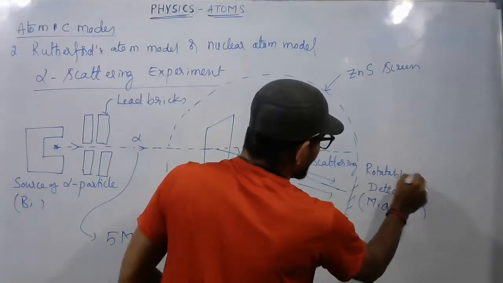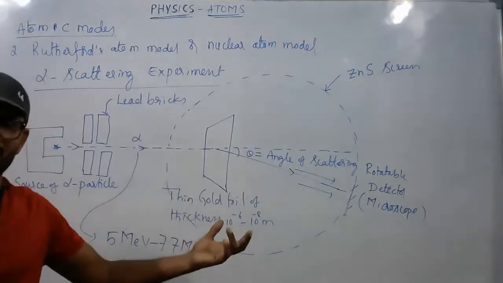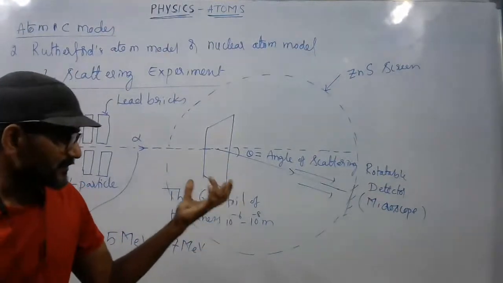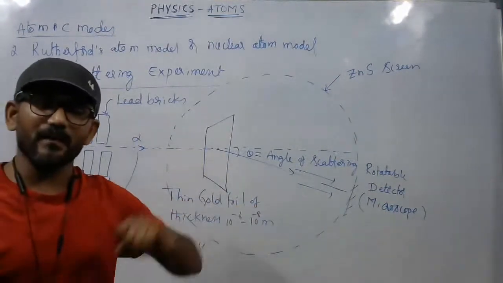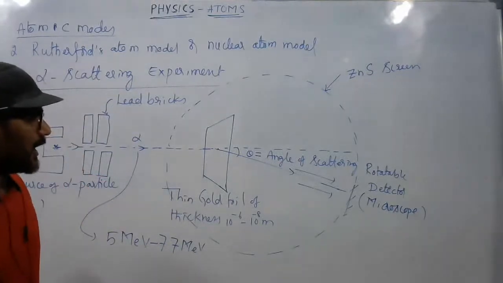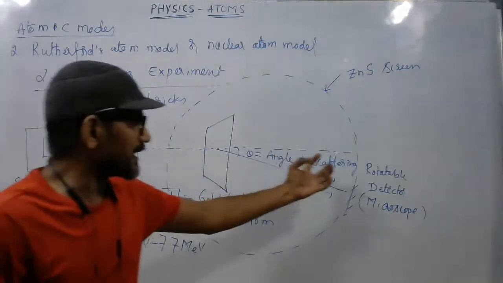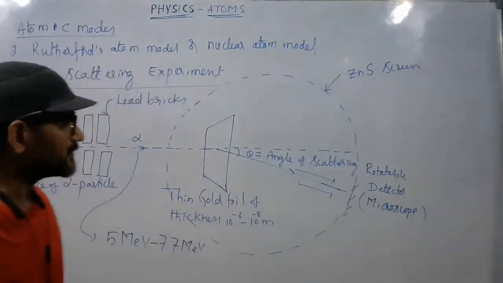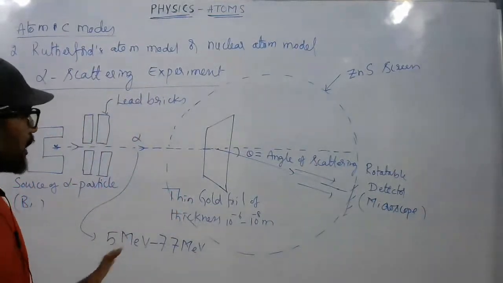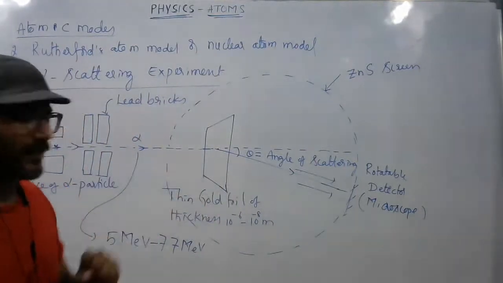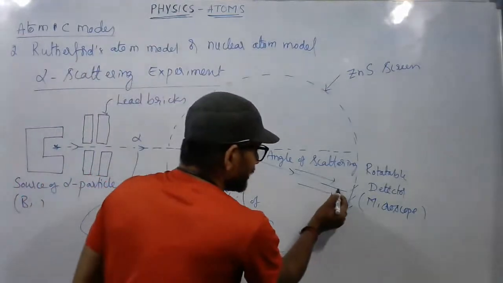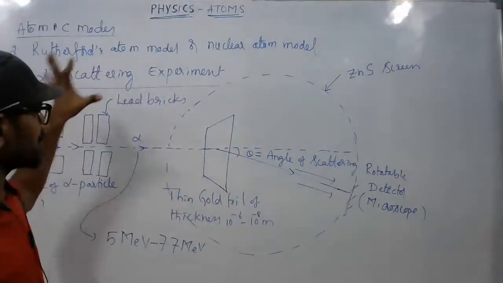The role of detector is played by the microscope. So the scattered particles will be collected by this detector, and this is how the scattering of alpha particles experiment is set up. This is the experimental setup.